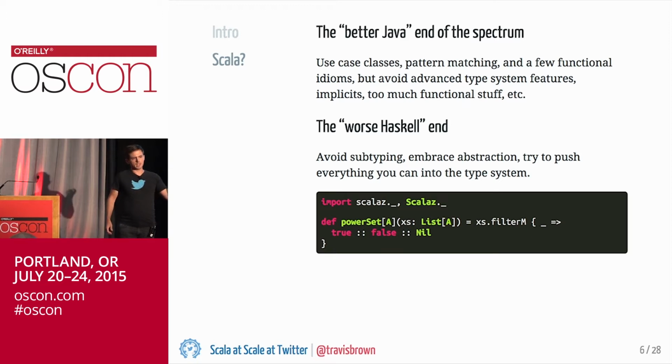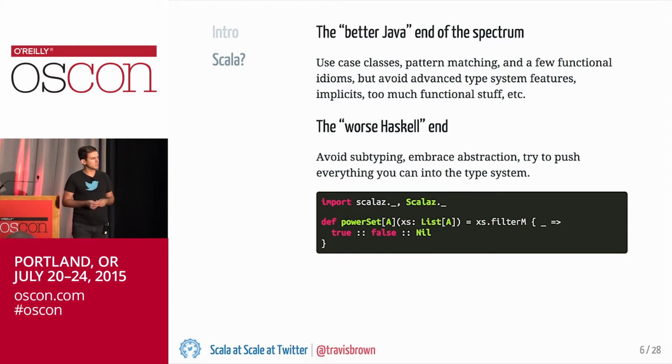So it takes a list of elements and it returns a list of all of the subsets of that list. And this is just an example of the kind of thing that you can do with the abstractions in Scalaz. So it's very clever, and it's beautiful and elegant, but it's also just completely unintelligible to somebody who doesn't have time to really dig into what's happening there.